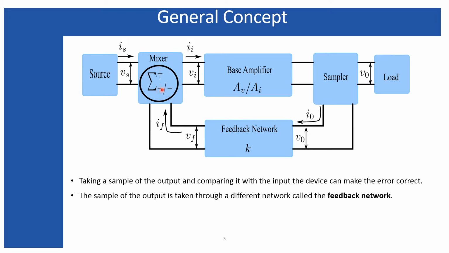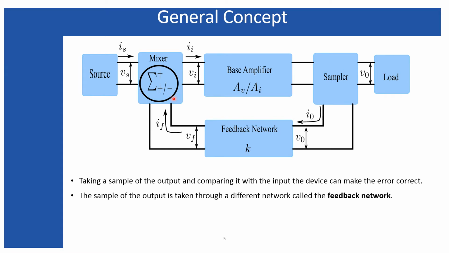And after mixing up this output with this input, you are having the input current as Ii, which is not equal to Is, because that mixing is done prior to this node. Similarly, Vs cannot be equal to Vi, because there is a mixing of the input voltage and the output voltage, or the input current and the output current.